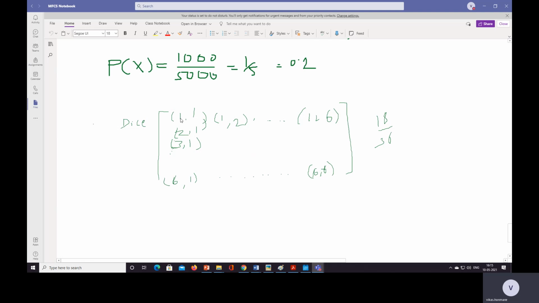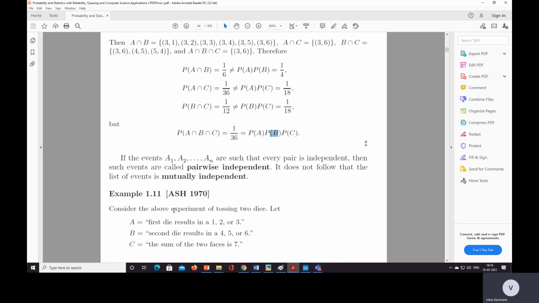At that time, the first die will give you 1 and in the second roll also it will give you 1. First roll 1, second 2; 1 3, 1 4, 1 5, 1 6. Then 2 1, 2 2, 2 3, 2 4 up to 2 6. Similarly 6 1 means when we roll, the first die shows 6 and then 1. So here we can see 6 and 1, 6 and 2, 6 and 3. This is the matrix we get.